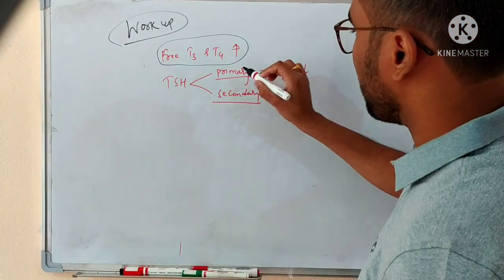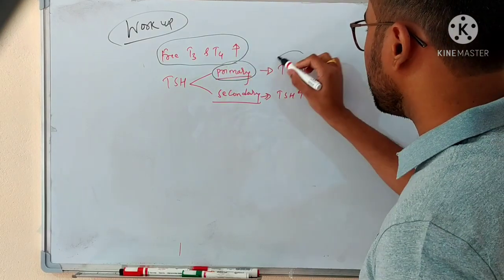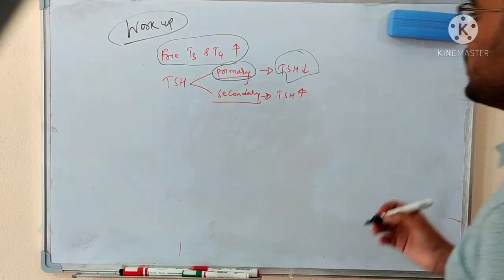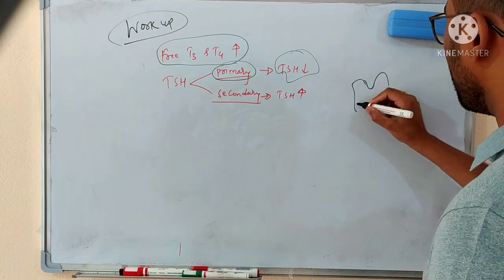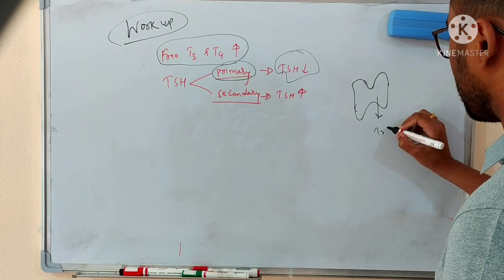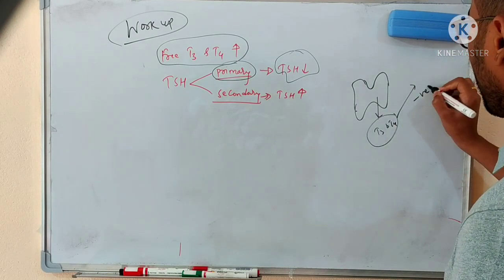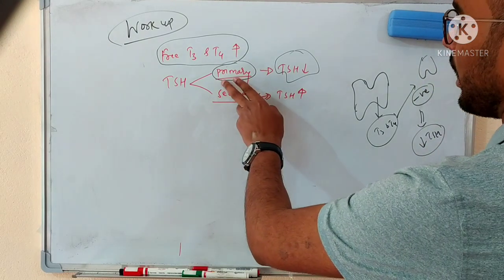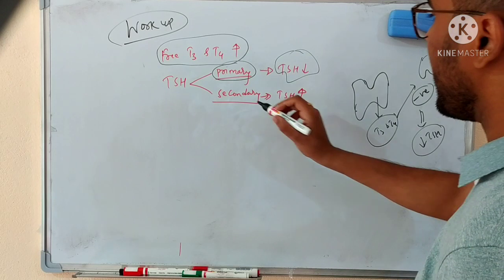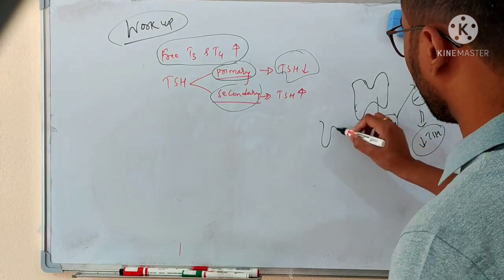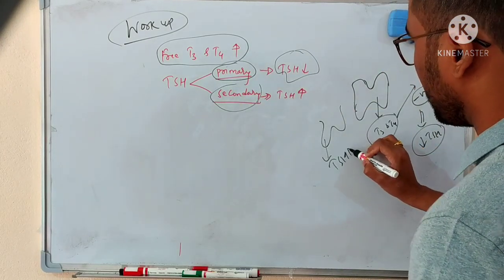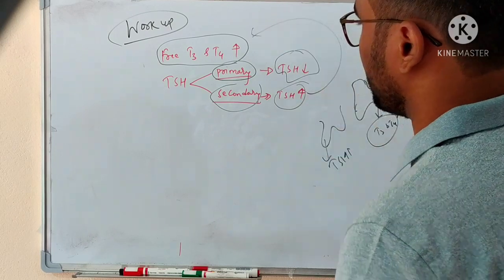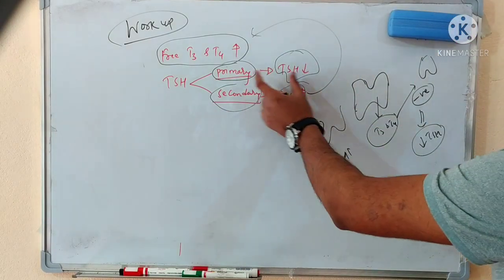But if the person is having primary hyperthyroidism, the TSH level will be decreased. I already explained that in primary hyperthyroidism the problem is in the thyroid gland, which is producing a large amount of T3 and T4, and these will give negative feedback to the pituitary gland, and ultimately there will be a decreased level of TSH. In the secondary, the problem lies in the pituitary. Let's suppose there is a pituitary adenoma, so there is a large amount of TSH production, and this will ultimately lead to an increase in T3 and T4. So in the secondary, the TSH increases; in the primary, the TSH decreases.